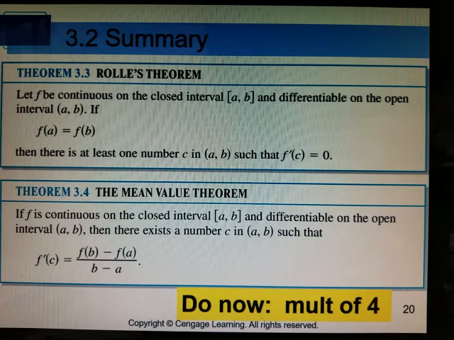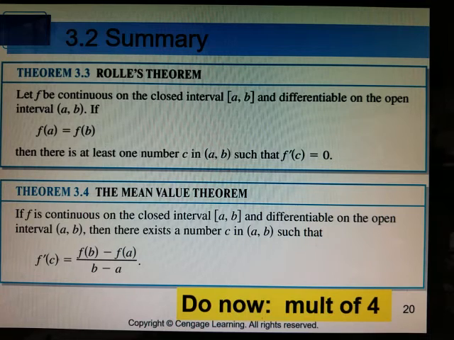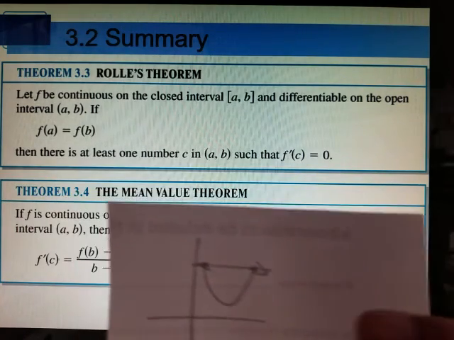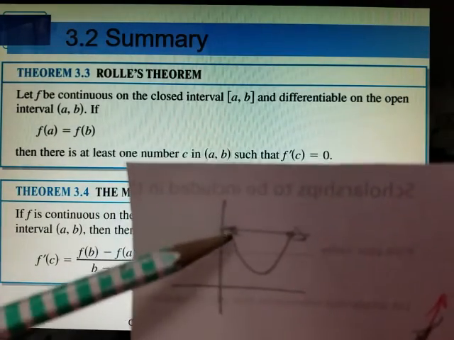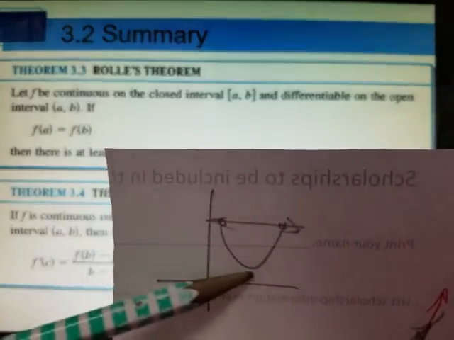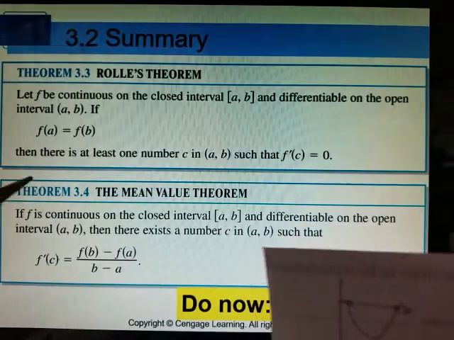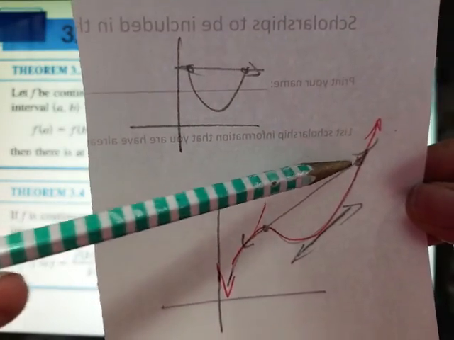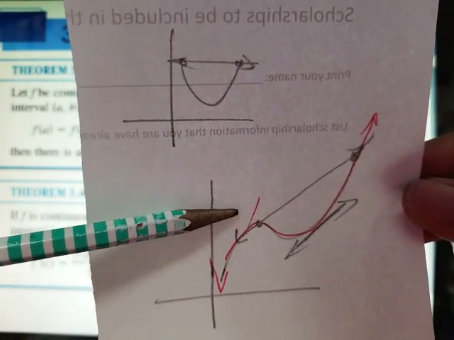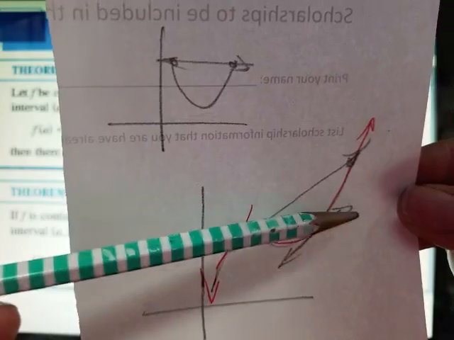So for Rolle's theorem, f of a and f of b had to be equal y values. So Rolle's theorem, again, on your function, f of a has to equal f of b, so that when you take the slope between those two endpoints, when those are equal, that slope would be 0. So we're saying somewhere between them, there has to be somewhere with a slope of 0, like for instance right there. The mean value theorem is telling me that when I have those endpoints, the slope between the two endpoints has to equal the slope somewhere on the curve itself.